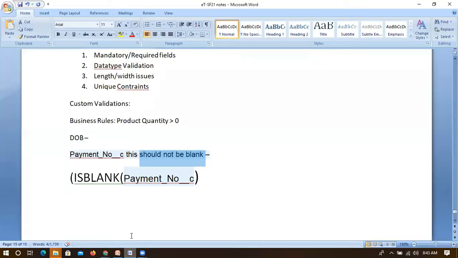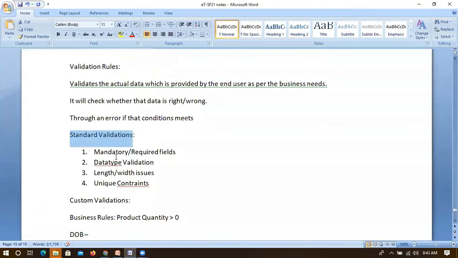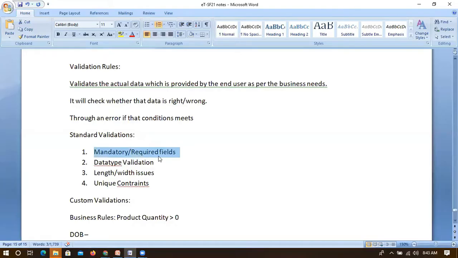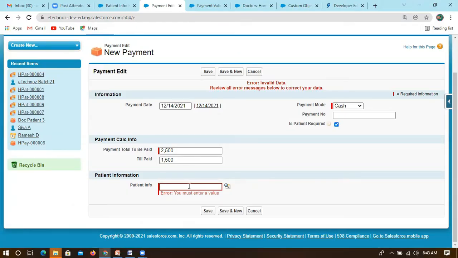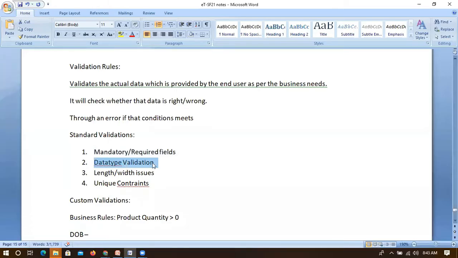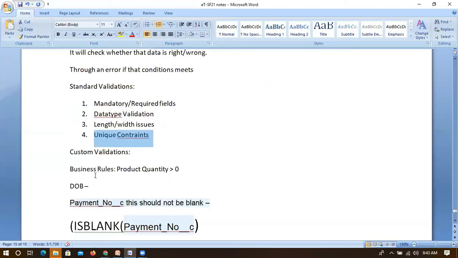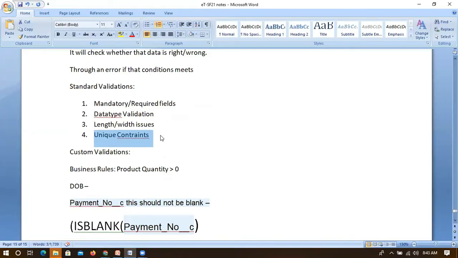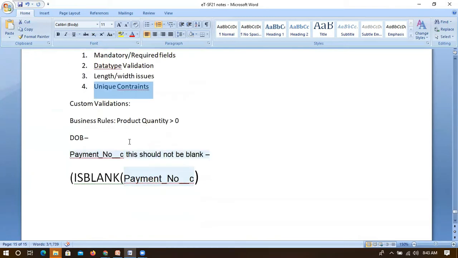What I told is, first it will check the standard validations. Is it a mandatory field? First it will check that, and it is mandatory, which is also required. Second, it will check data type validation. If you are giving a different data type instead of this format, it will check that first. Then it will go for length and width, then the unique constraint, and only then will it come to the custom validations. If everything is fine, only then will it come to custom validations.